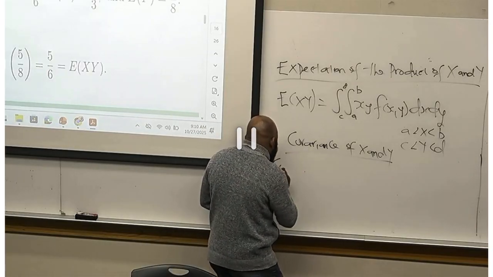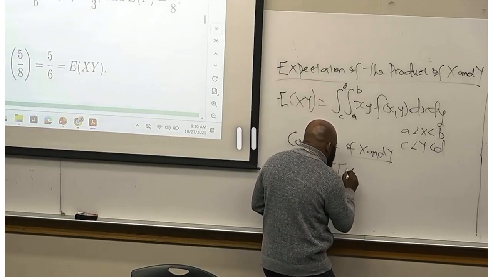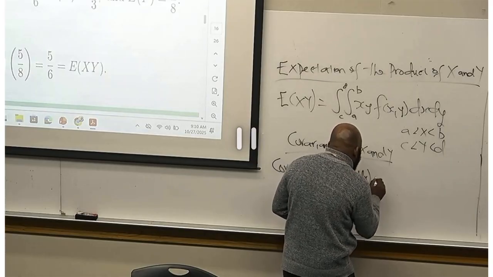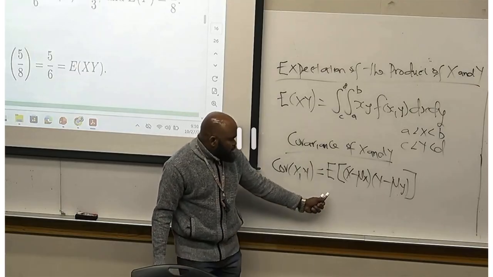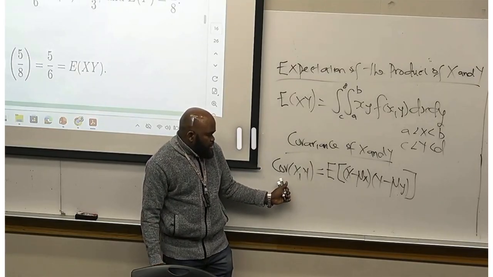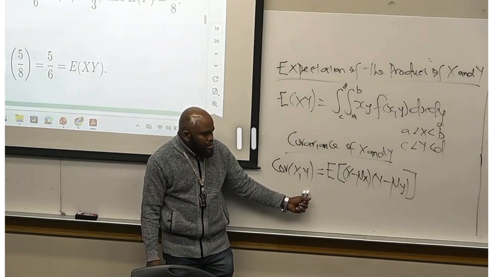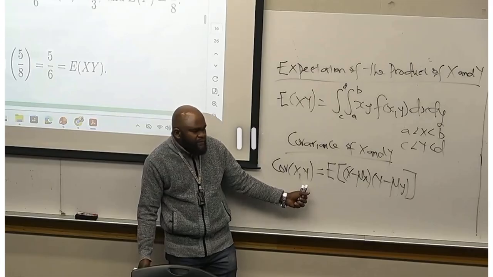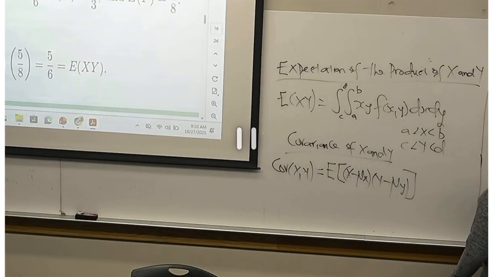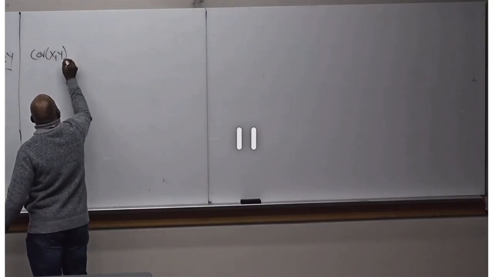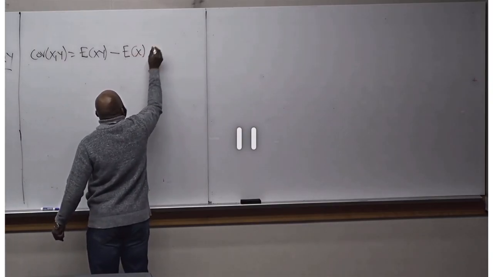So the covariance of X and Y is the expectation of (X minus mu of X) times (Y minus mu of Y). I can define this covariance for discrete and for continuous. When I expand this, we can also write the covariance of X, Y as the expectation of the product minus the expectation of X times the expectation of Y.